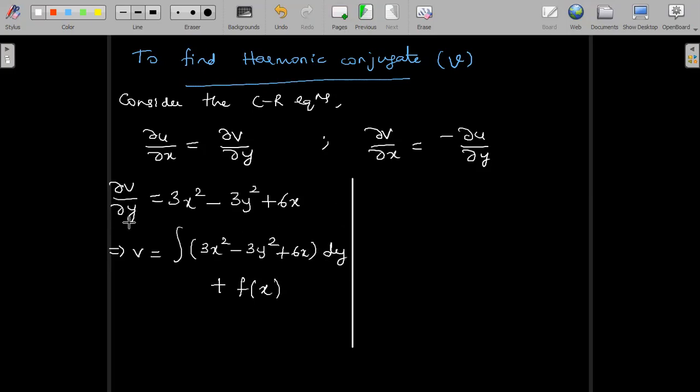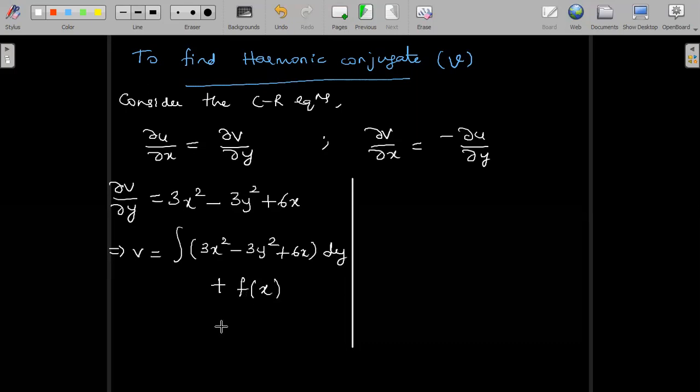This was dou v by dou y, so when I integrate, I have to integrate with respect to y, and only then can I get rid of the dou v by dou y term. Since it is a partial differentiation concept, we add the constant of integration with respect to x. When we integrate with respect to y, we add a constant of integration with respect to x. When we integrate with respect to x, we add a function of y as a constant of integration.